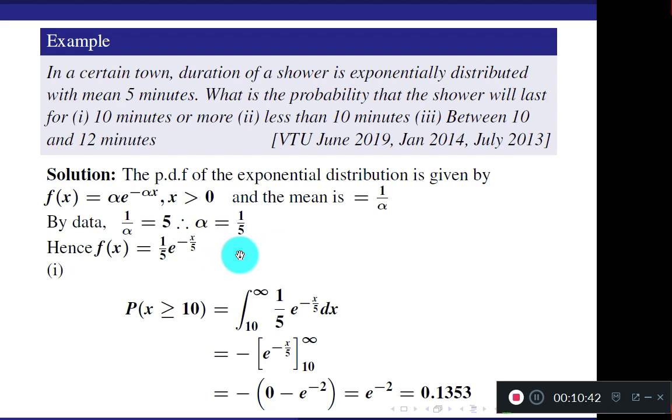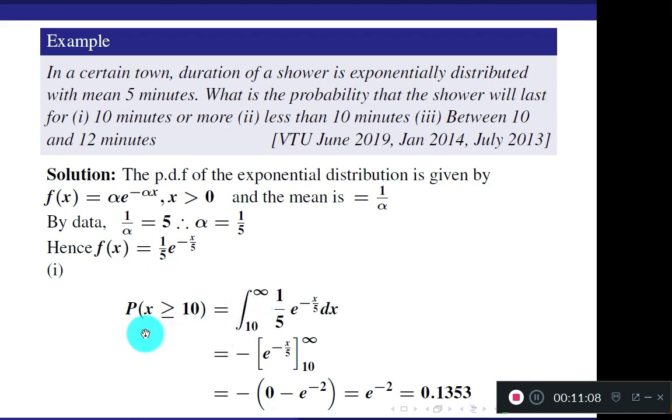Now go to the questions directly. First question: what is the probability that the shower will last for 10 minutes or more? 10 or more means greater than or equal to 10. Remember, in a continuous random variable, P of x greater than 10 or greater than or equal to 10, both are the same. There is no difference. So greater than 10 means 10 to infinity.